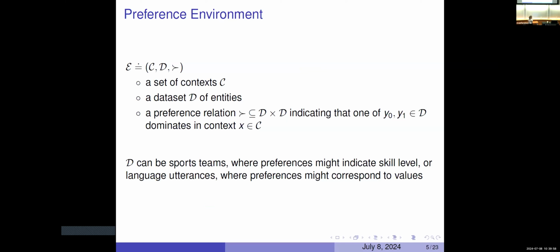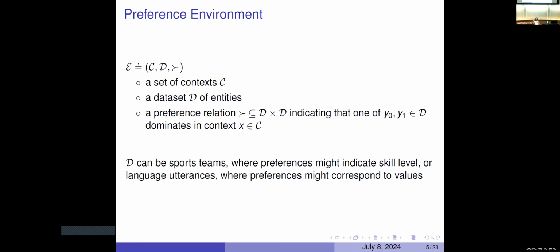All right. What I want to do is present the two players' objectives formally. So I'm going to define an alignment game between these two players, the reward model and the language model. I'm starting with some background, which is that I have some preference environment. For large language models, this is going to be a set of contexts. These are the prompts that you feed to ChatGPT. And then we're going to have some data set. Here I write entities very generically, because preference environments can be very generic. We can have preferences between sports teams, or between continuations that come out of a language model. We can have preferences over all sorts of things.